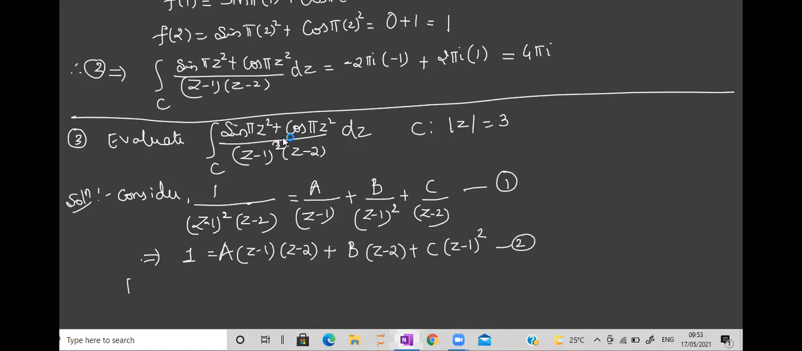Just put some brackets. One is Z minus 1, another bracket is Z minus 2. You equate them to 0. There are two brackets, so you'll get the values of two constants. So first, we'll put Z minus 1 as 0. Means what is the value of Z?